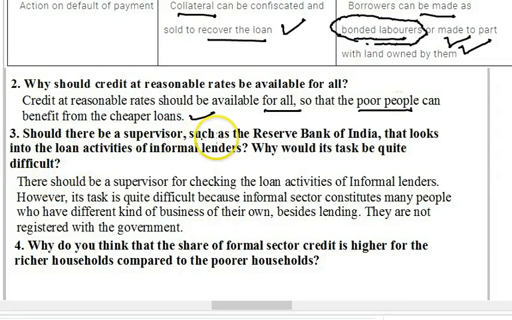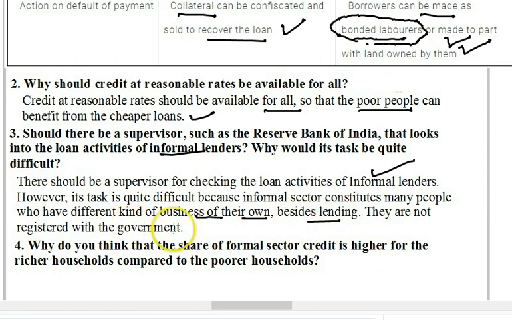Should there be a supervisor such as the Reserve Bank of India that looks into the loan activities of informal lenders? Why would its task be quite difficult? Yes, very important. There should be a supervisor, a person or institution who can check the loan activities of informal lenders, moneylenders. However, its task is quite difficult because the informal sector constitutes many people who have different kinds of businesses of their own besides lending.